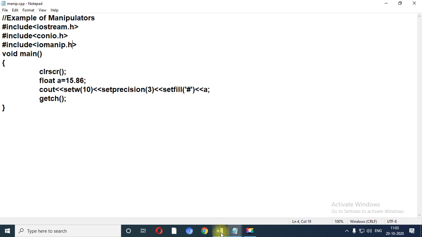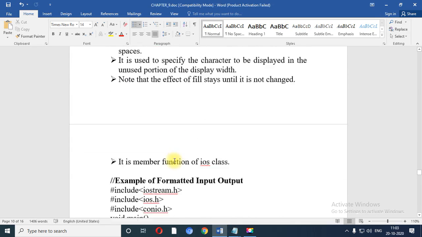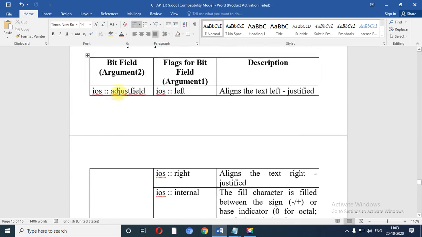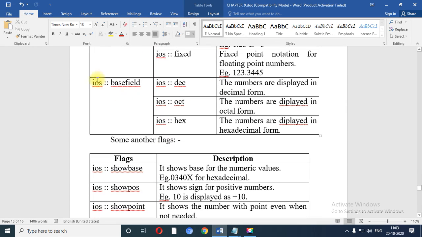One more thing I want to show you: in this particular table we can use a base field, and instead of hexadecimal we can use octal or decimal. So this is the code when you work with the base field.